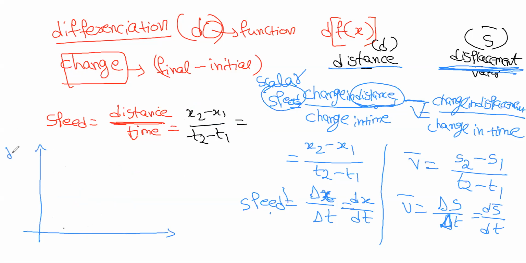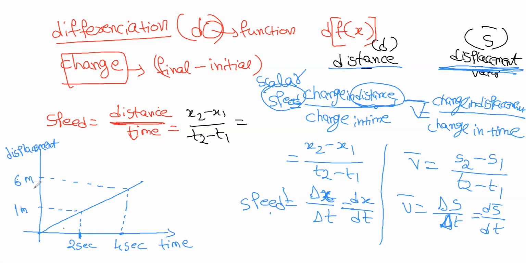This is displacement and this is time. Let us suppose this is the graph. At, let us suppose, 2 seconds, it is 1 meter. At 4 seconds, it is 6 meters. So this is a displacement versus time graph.